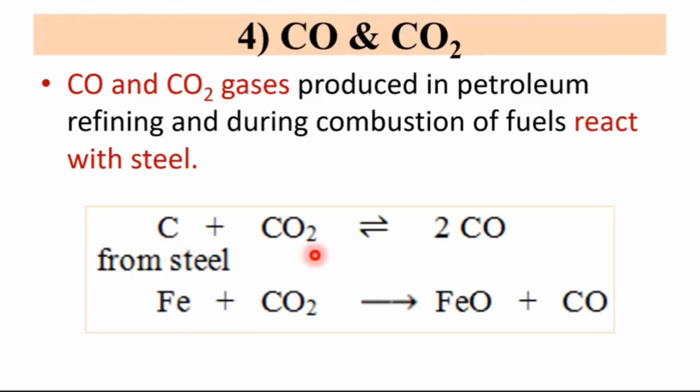Carbon and carbon dioxide react to form carbon monoxide. Carbon monoxide is a harmful pollutant. That is one thing. Another damage is that this carbon has been decomposed, which means our steel is becoming weak or can be destructed. Similarly, iron from steel can also combine with carbon dioxide, forming FeO as a corrosion product, and carbon monoxide is formed. In this way, various gases other than oxygen are responsible for corrosion.